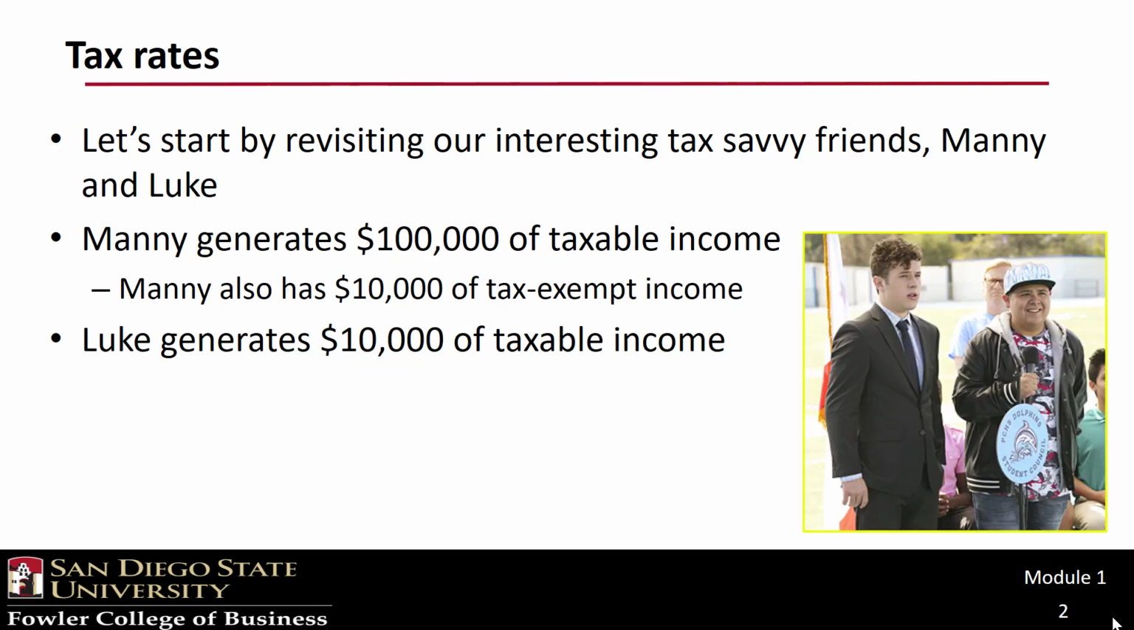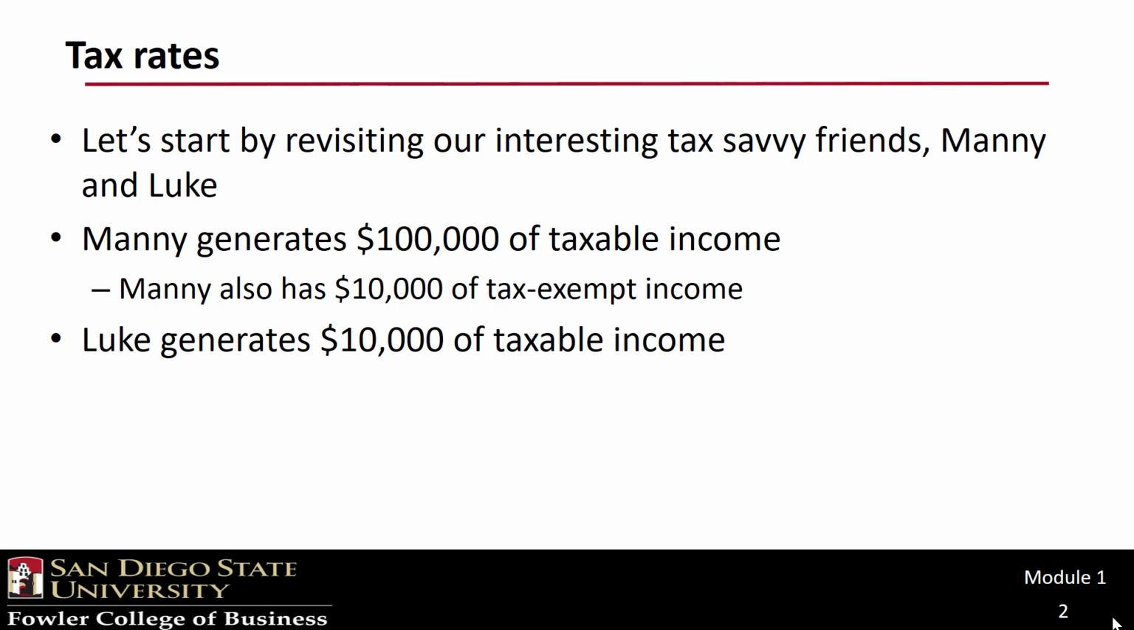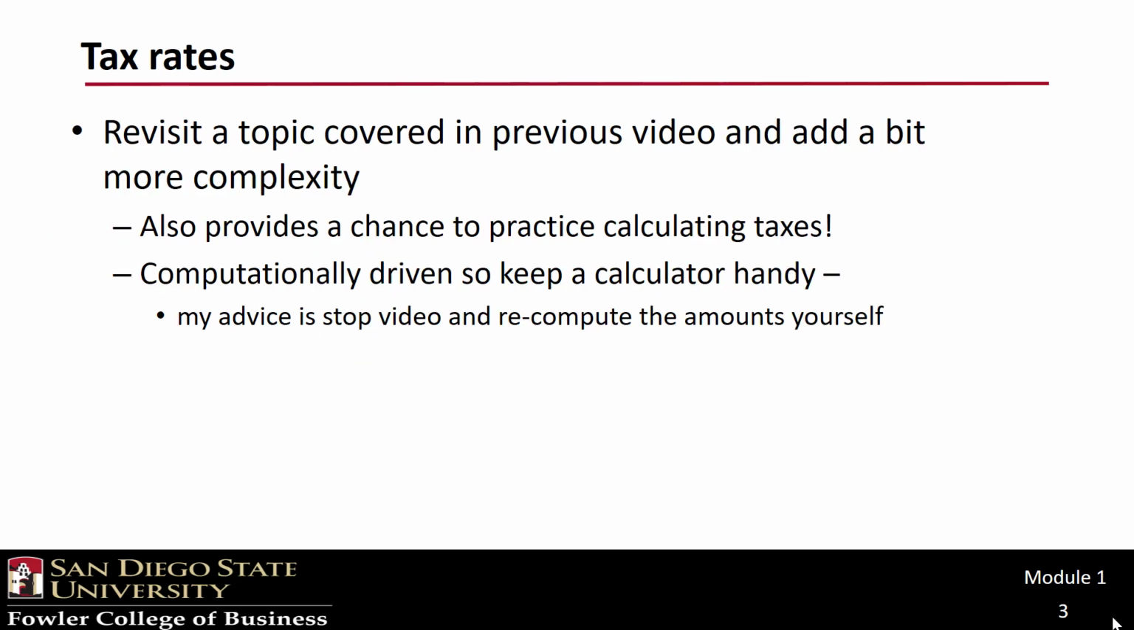In any event, let's go back to Manny and Luke again. Recall that Manny has $100,000 in taxable income and Luke only $10,000. However, now let's assume Manny is also lucky enough to generate $10,000 in tax-exempt income. Good on you, Manny. The tax liability for both is calculated exactly as it was in the previous video. If you did not compute these amounts last time, I strongly suggest you go through the motions with your calculator. After all, practice makes perfect, and I guarantee you'll be doing this on a quiz or exam.